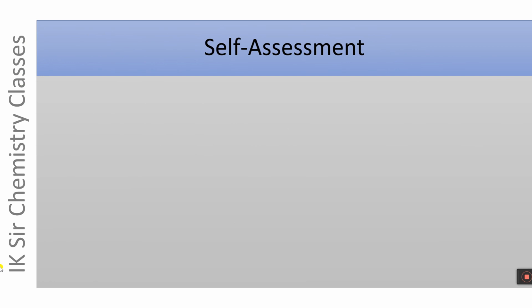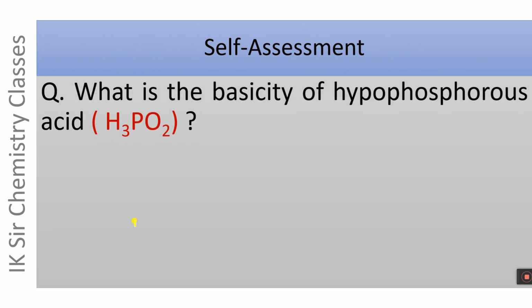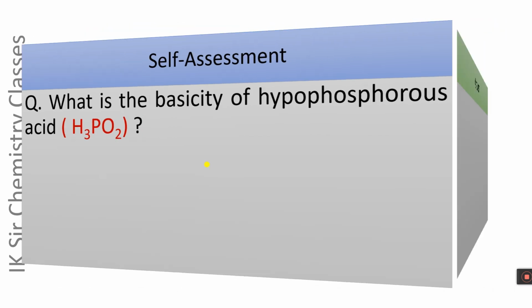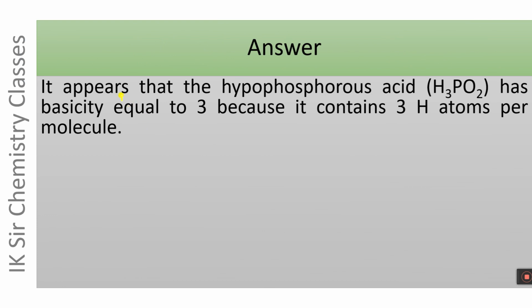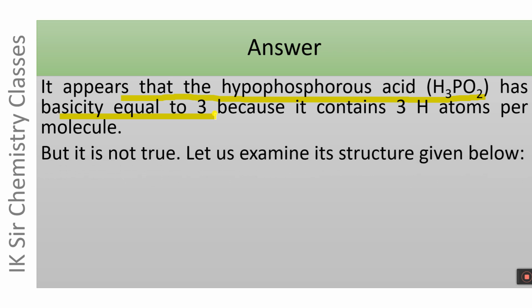Another question for self-assessment. What is the basicity of hypophosphorus acid, H3PO2? Try to solve the problem after pausing the video. Here is the answer. Here also it appears that hypophosphorus acid, that is H3PO2, has basicity equal to 3 because it contains 3 hydrogen atoms per molecule. Again, it is not true. Let us examine its structure again.